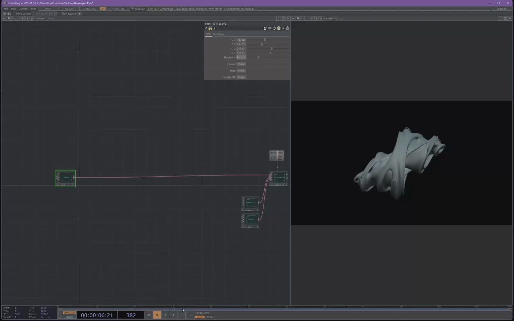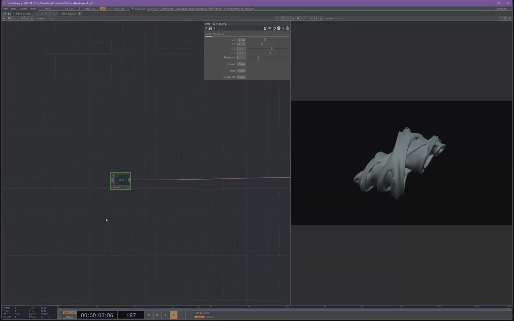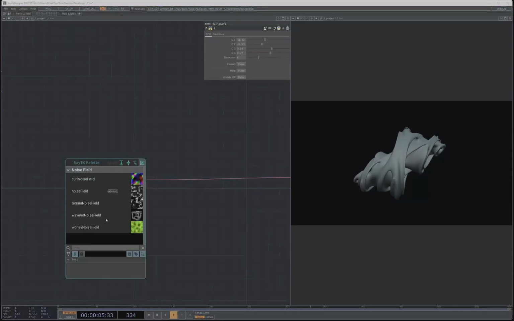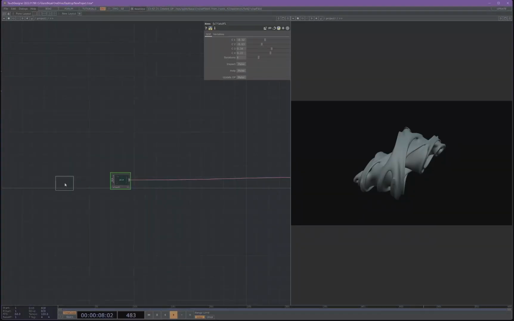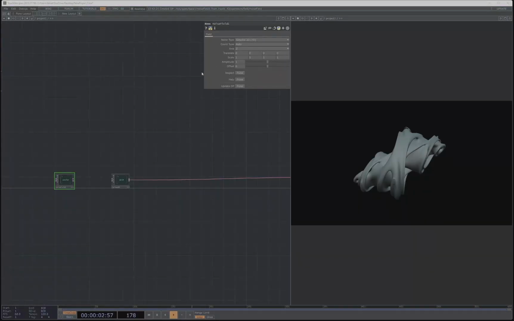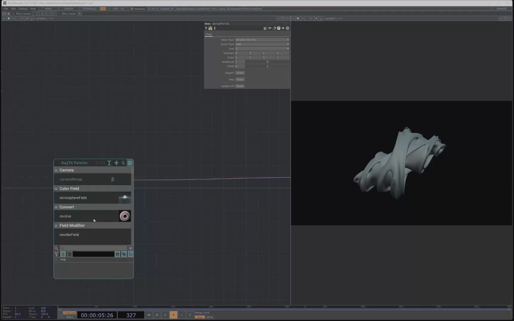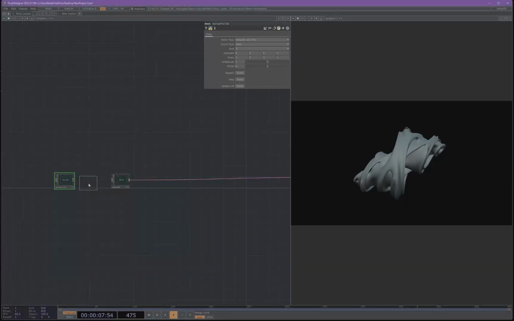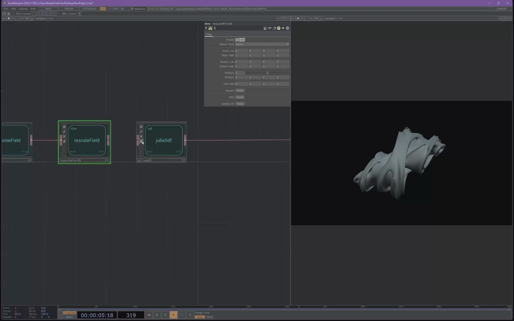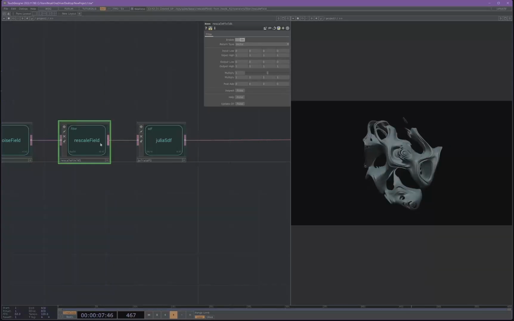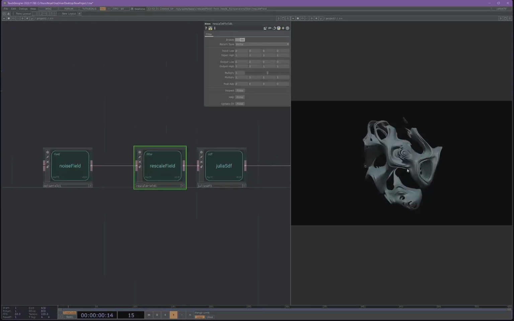And let's go ahead now and bring in a noise field. So open up your palette, grab a noise field, and then we're gonna open up our palette again. We're gonna grab a rescale field. And in this rescale field, let's go to the return type and grab vector, plug our noise field into the rescale field, and then our rescale field into our Julia. And we should get something that looks like this.